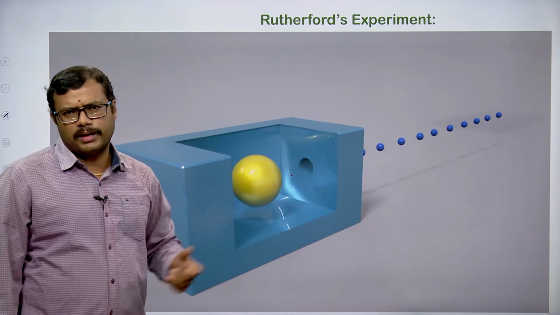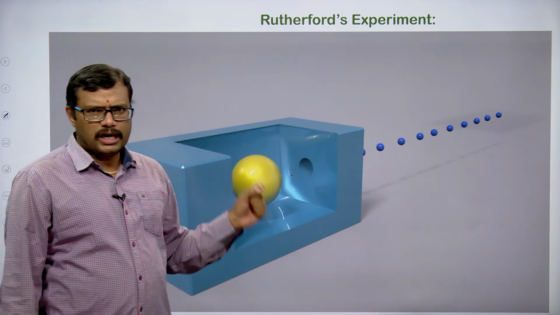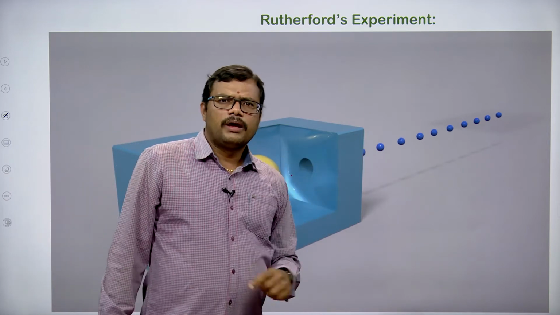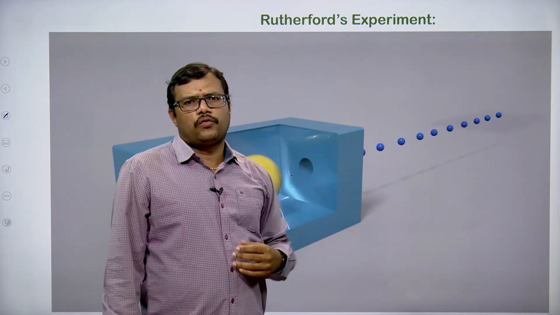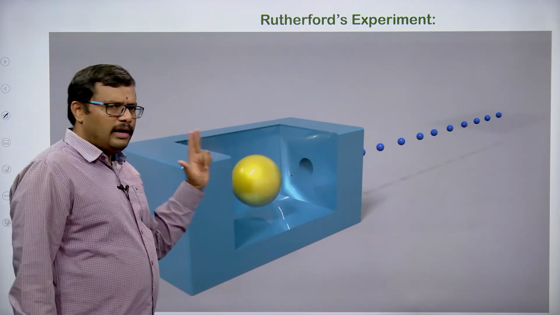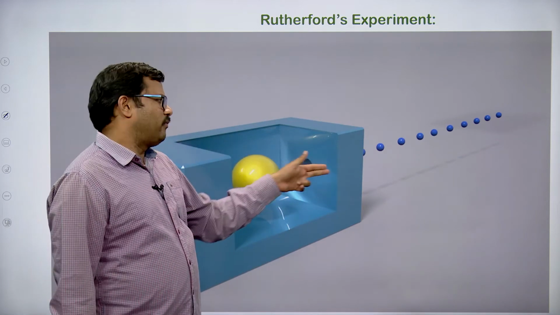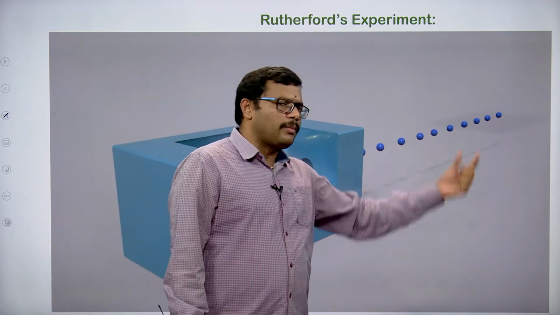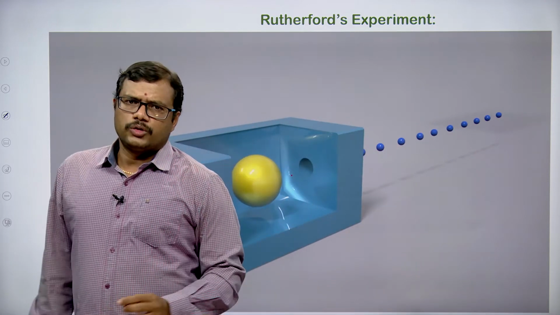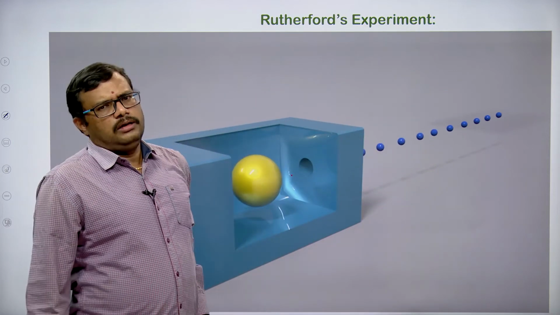As I told you, alpha particles are positively charged species. They are made to fall or hit the gold foil, like a gun from which bullets are fired. Just imagine this is a gun from where the bullets are fired. This is the radioactive substance from where the alpha particles are coming out with a high speed. So the high speed alpha particles are made to hit the thin gold foil.